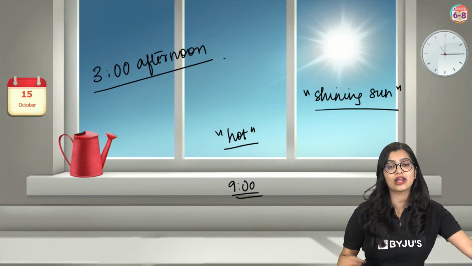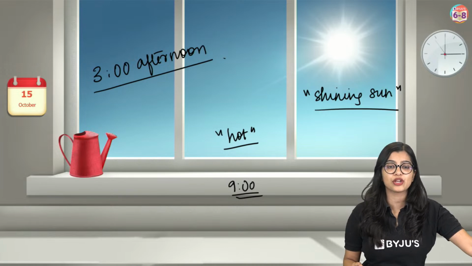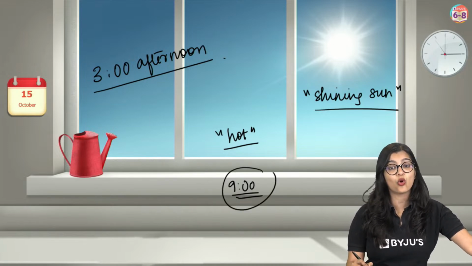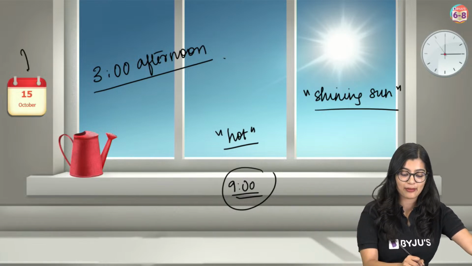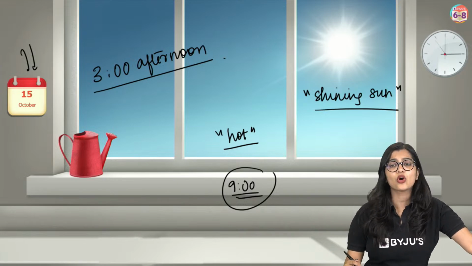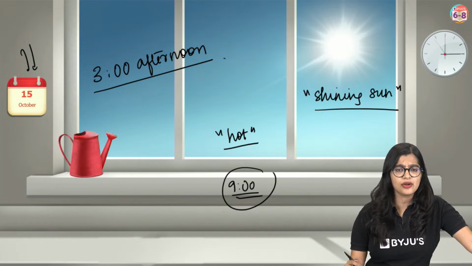But now, imagine today at 9 o'clock, I ask you to go to your window and see outside. What will you see outside your window? At 9 o'clock in the night, I ask you to go outside and see. Somebody's like, oh ma'am, October is there. No, I'm asking now, right? I ask you to go outside and see. Will you tell me, ma'am, it is very sunny? No, right? It will not be.